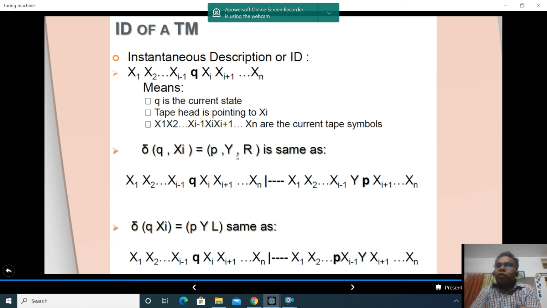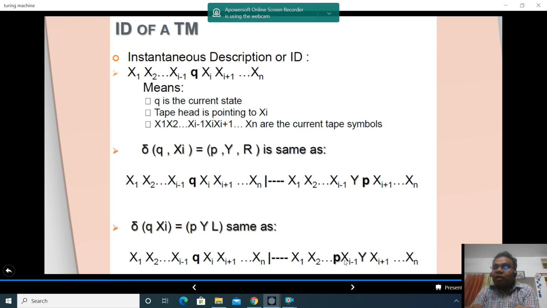Remember, when we are moving towards right, we will move to the symbol which is on right of Xi. And when we are moving towards left, we will move to the symbol which is on left of Xi. For example, over here, Q changes to P, the same, Xi changes to Y, but over here the read-write head moves towards left. When it moves towards left, how do we denote that it has moved towards left? Which symbol was on the left of Xi? It was Xi minus 1. So we'll put P before Xi minus 1. It denotes that now the current state is P. The read-write head is pointing towards Xi minus 1. And see very clearly that xi is replaced with y.